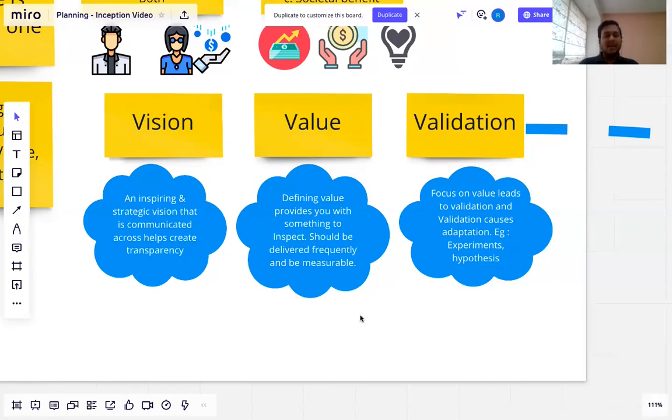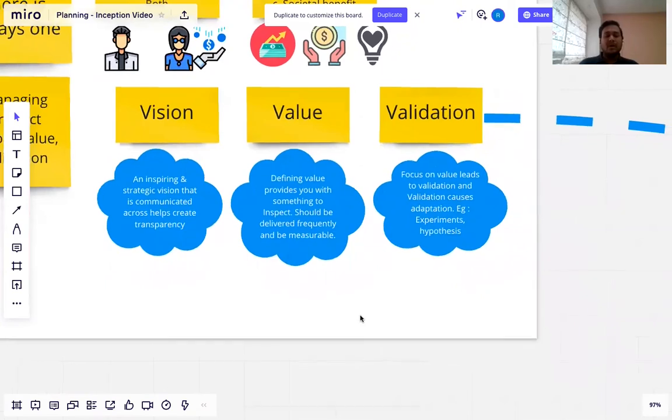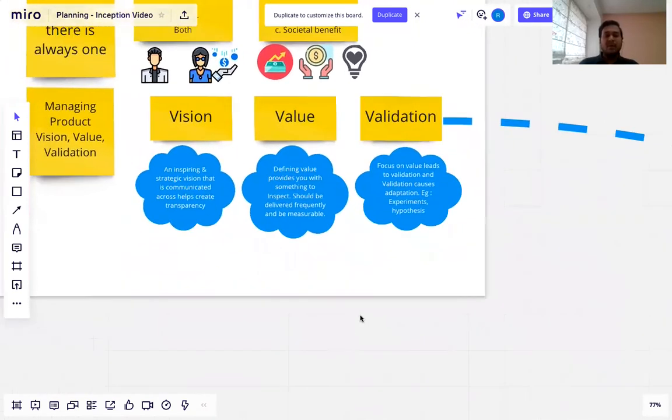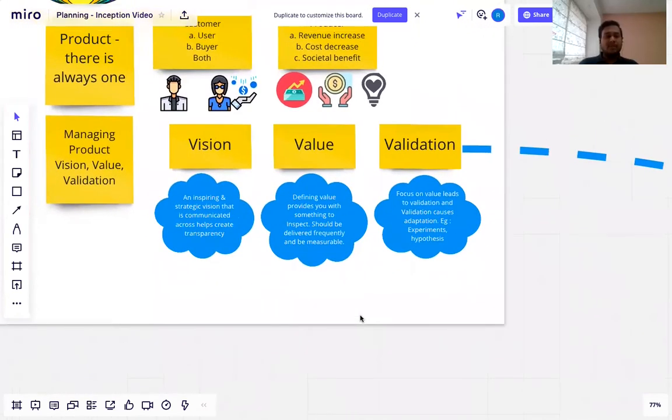We all see there are different products and apps which you use, and you will see, as you go, there are some services which are removed and some features which are added. And that is an example of validation: you've learned something, you inspected it, and you adapted to the learning from it. So that's what validation does for you. Validation is focused on taking the learnings out of your inspect opportunities. This was a summary about managing your product.